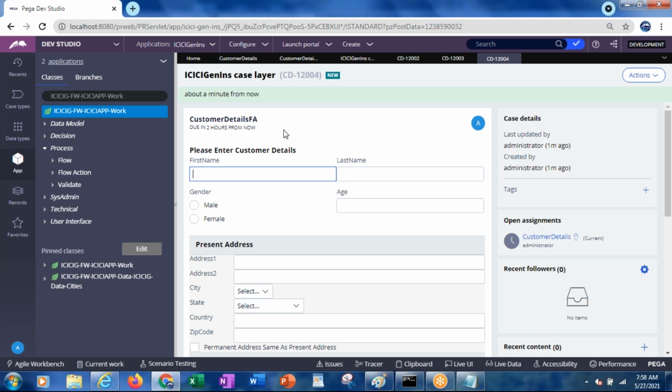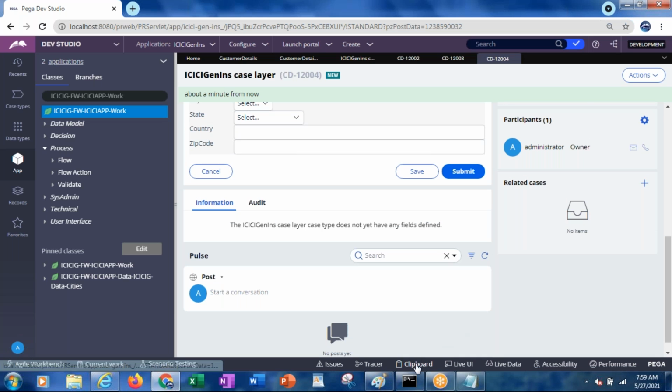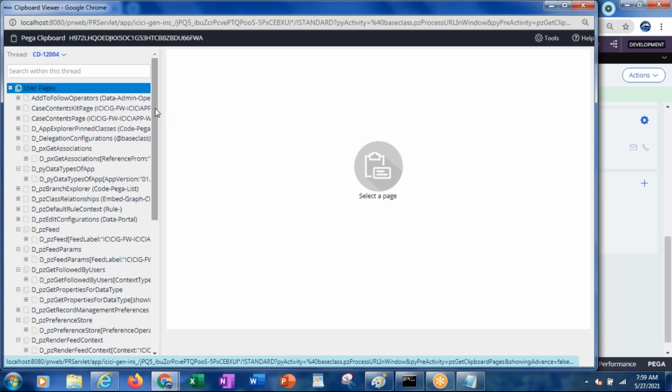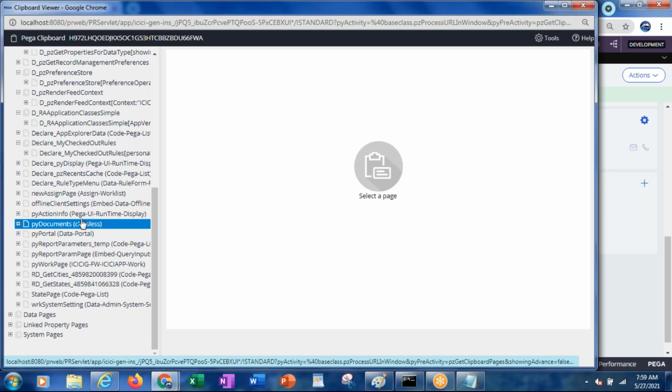This time, 30 seconds, it's considering about a minute from now. Previously I did not save that rule. After changing it to 30 seconds, now it is giving about a minute from now. Just within a minute itself it will be performed. But actually I want to show that urgency in the clipboard. What happens to this sometimes?